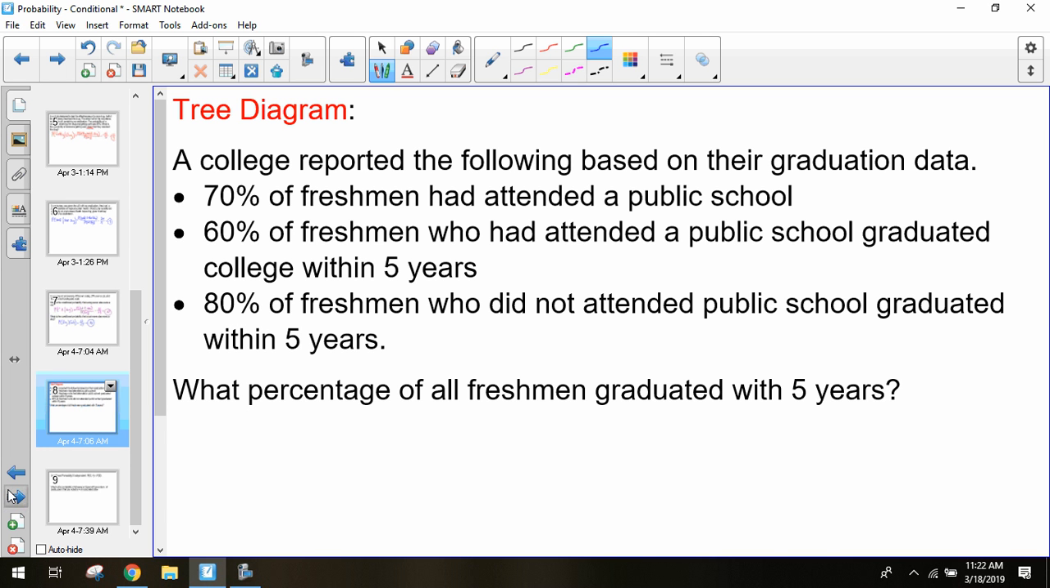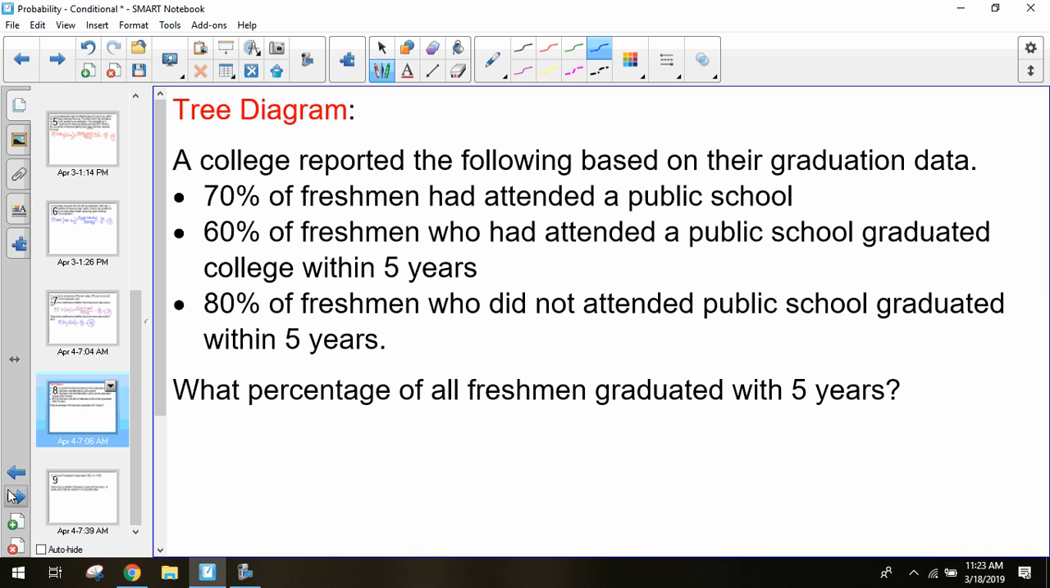60% of the freshmen who attended a public school graduated within 5 years. So 60% of those public school students graduated within 5 years. And then 80% of the freshmen who did not attend a public school, of that other group who did not go to public school, 80% of them graduated the college within 5 years. We want to try to figure out what is the total percentage of all of the freshmen who graduated within 5 years. What is that total percentage? It's just a random freshman. What's your probability of graduating within 5 years? It doesn't matter if you're public school or private school.